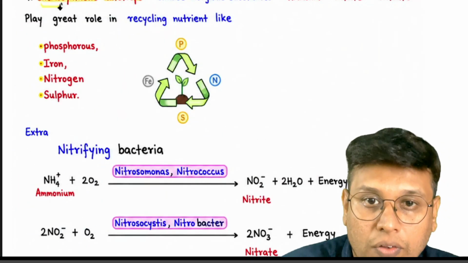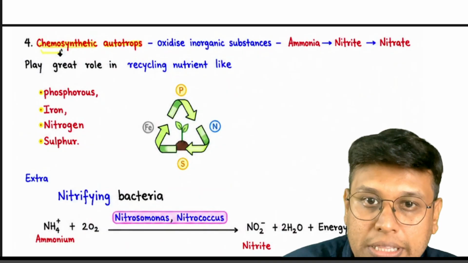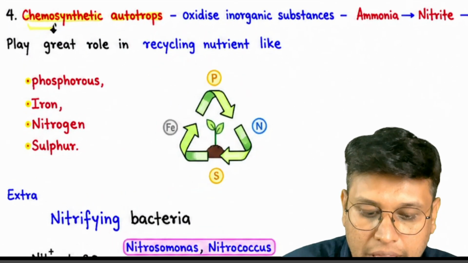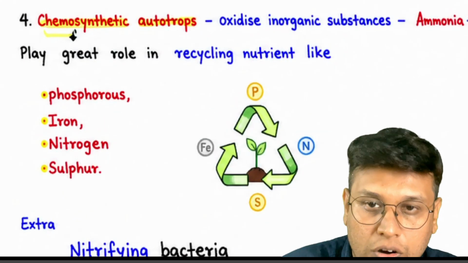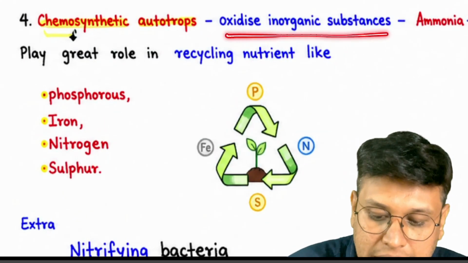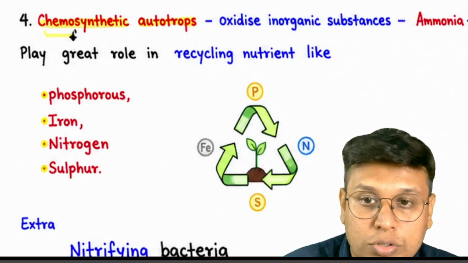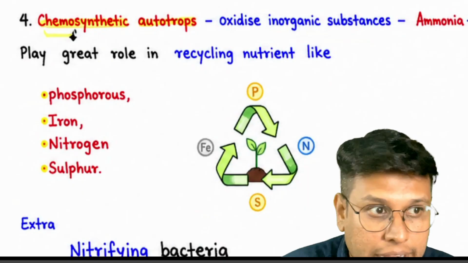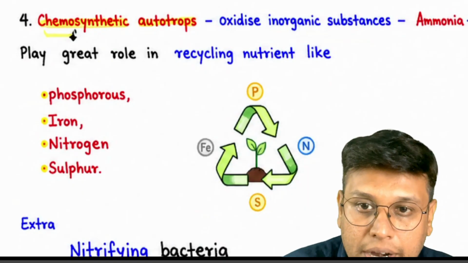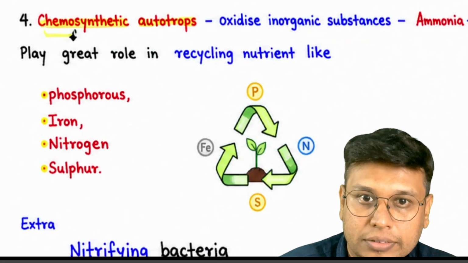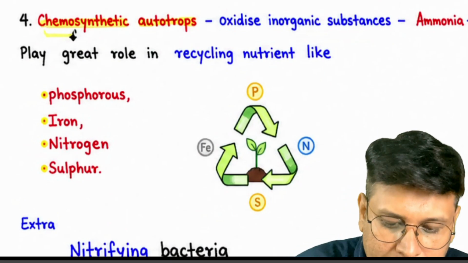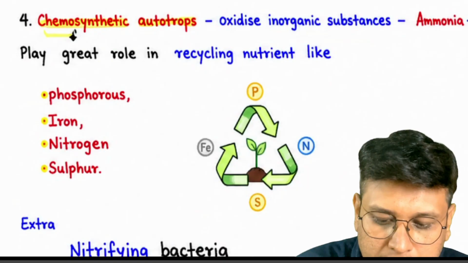Next we have chemosynthetic autotrophs, which oxidize inorganic substances and get their energy. These do not directly depend upon sunlight. Again, their ecological role is very important.